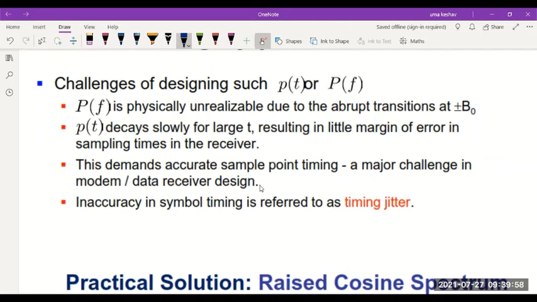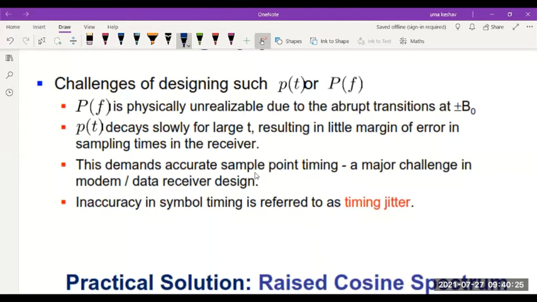This demands accurate sample point timing. So there should be perfect synchronization between transmitter and receiver. The receiver should know where exactly it should sample. That is one of the major challenges: getting perfect synchronization between transmitter and receiver pulses and knowing where exactly to start the sampling.